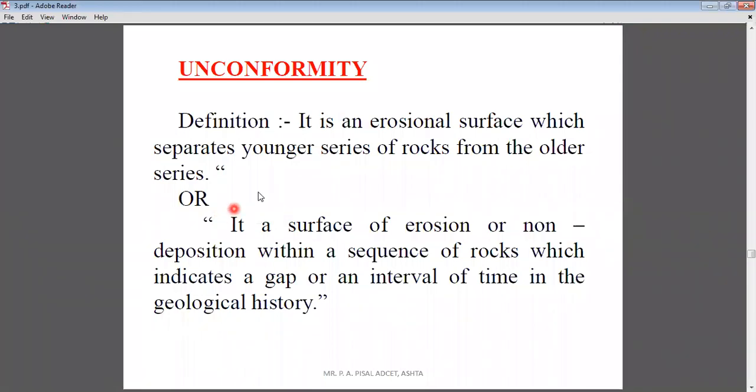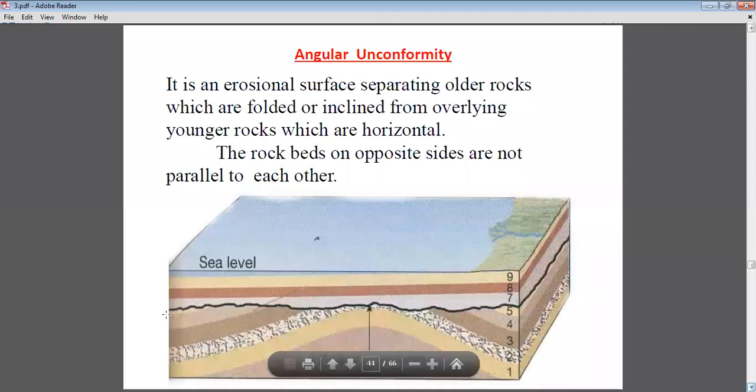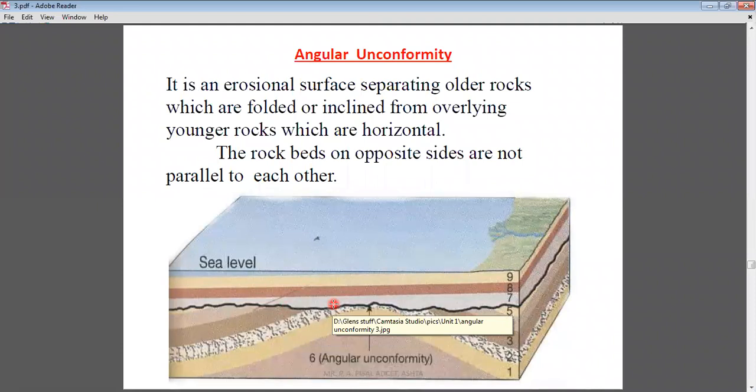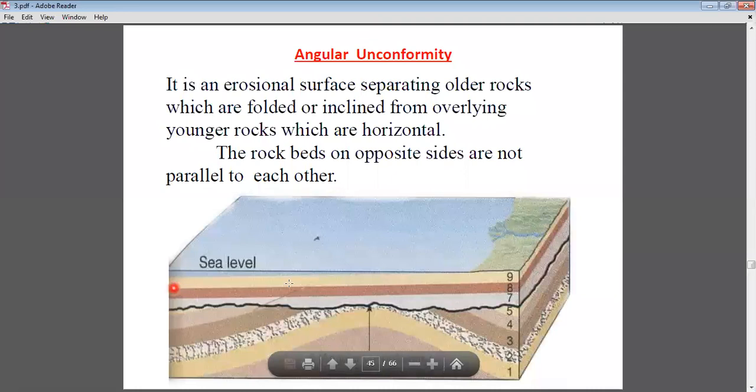Now, what is the meaning of this second definition? It is a surface of erosion or non-deposition within a sequence of rocks which indicates a gap or interval of time in the geological history. It means this line of unconformity is an erosional surface which shows a gap in the deposition. Gap in the deposition means after the formation of this unconformity, it takes too much time for the deposition of these younger series of the rocks.